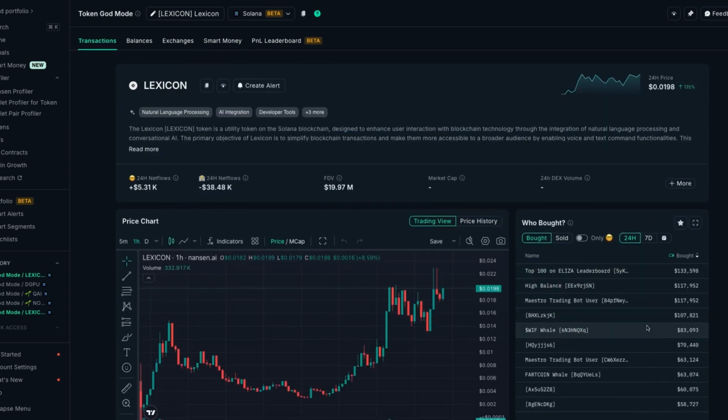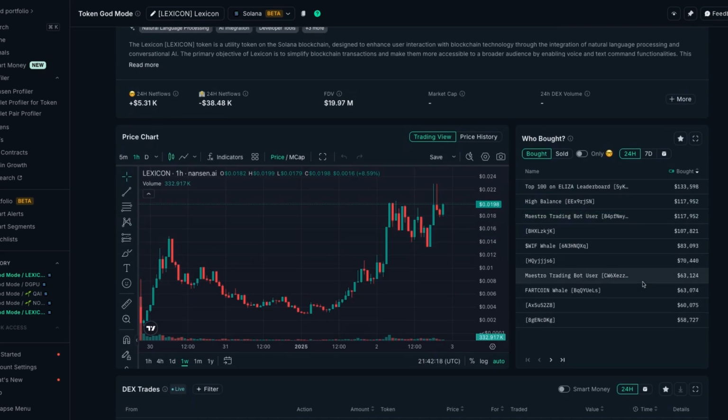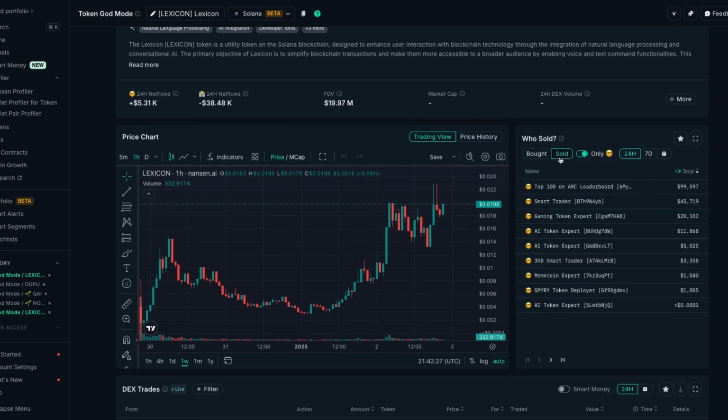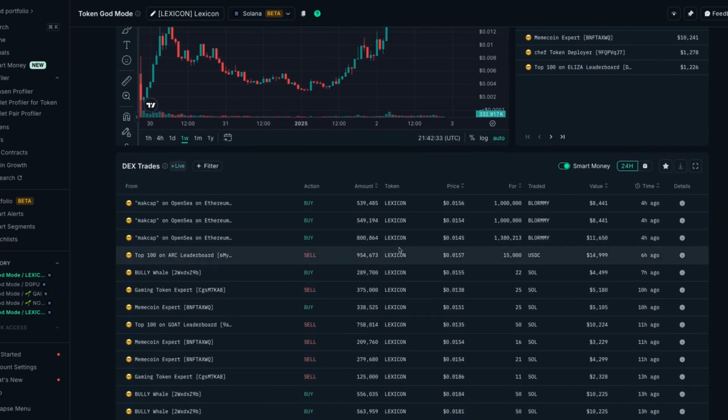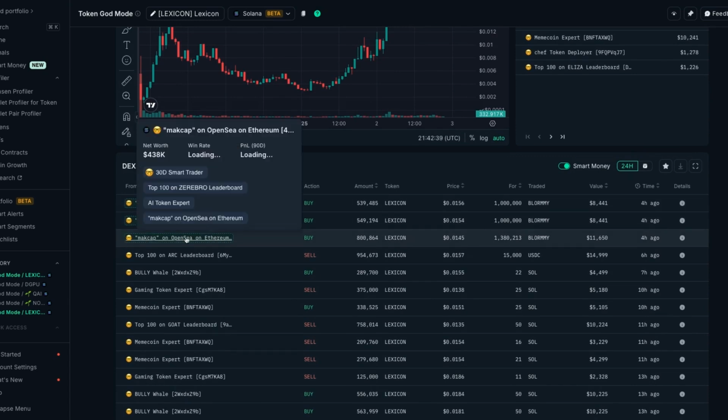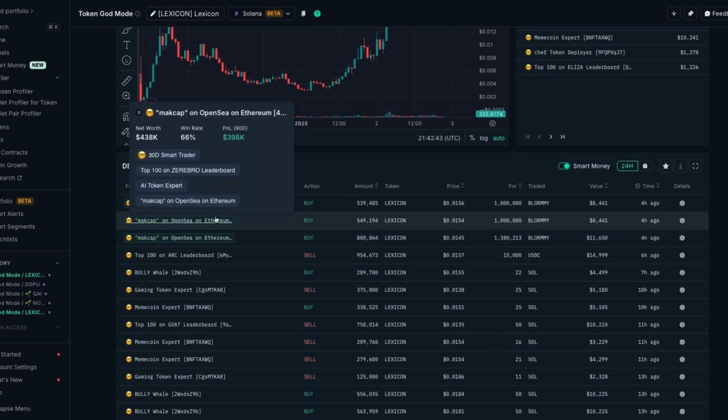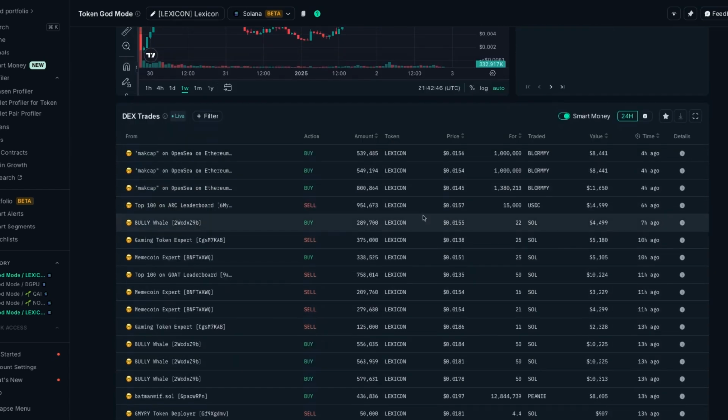There's going to be more sellers right now just because it went on a selling spree recently. But when I looked at it this morning, it was way more buyers than sellers for the smart money here. So you have 51,000, 40,000, and now you're going to see a lot of sellers. But you can see what the smart money is doing down here. There's still some buying into it. This guy bought 11,000 of it, 8,000, 8,000. It could be on another run up. Yeah, 66% went right. Oh, that's all the same guy. And then we have sellers, things like that.